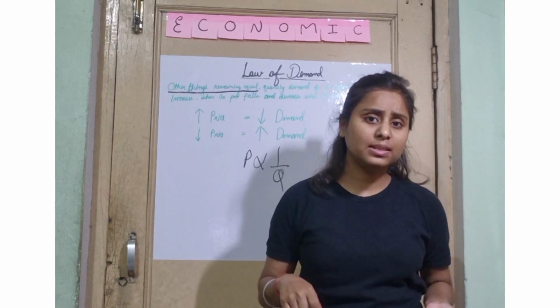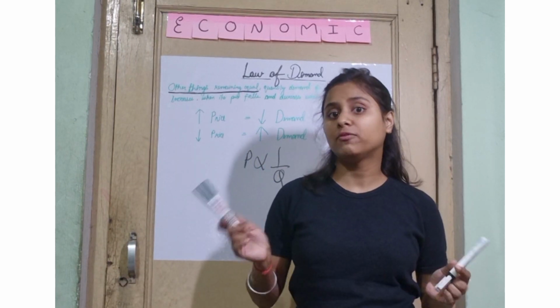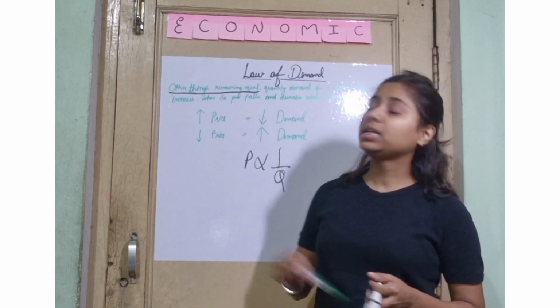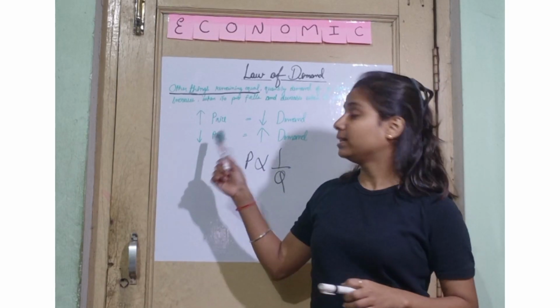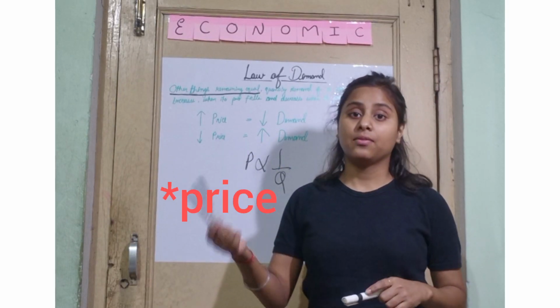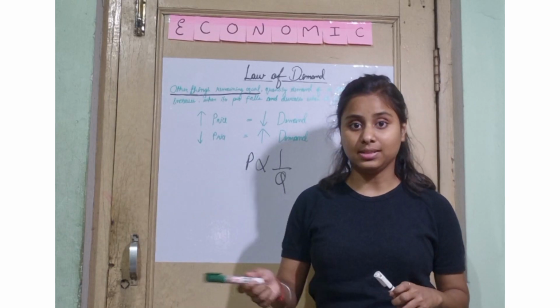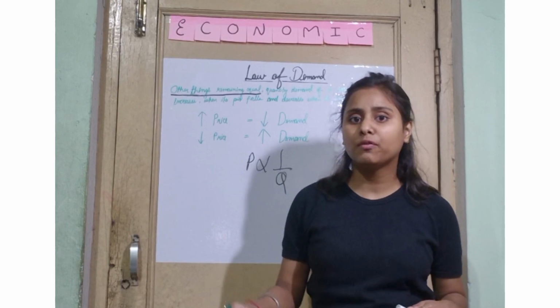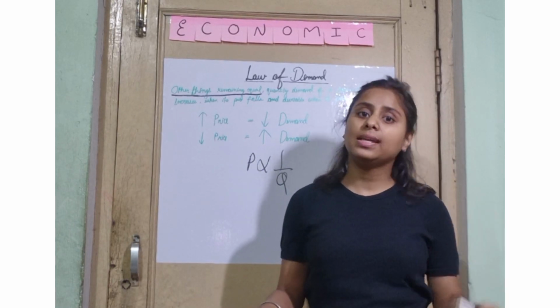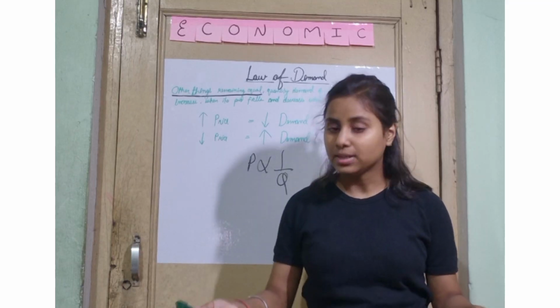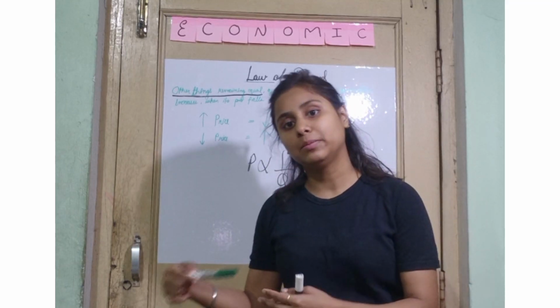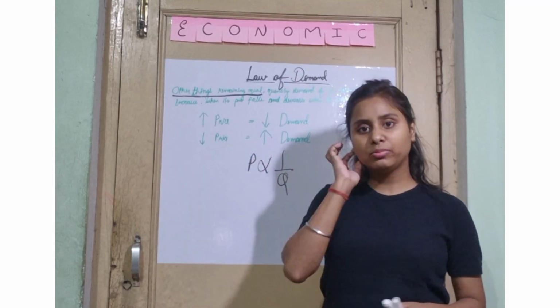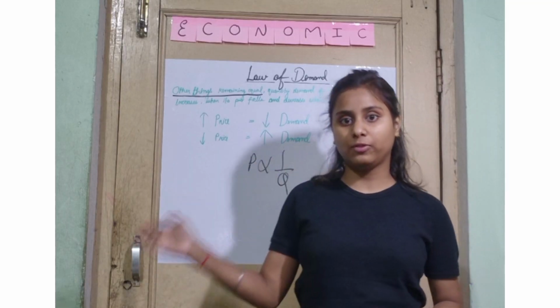There will be a decrease in demand as not many people can afford that. Similarly, if the price falls to 50 rupees per kg, now people will buy more of it. Even people with less family income can buy it. So there will be an increase in demand. So I hope you get the idea of what the law of demand is.